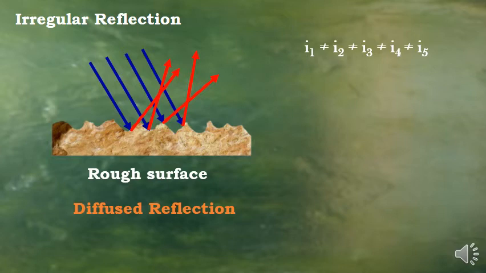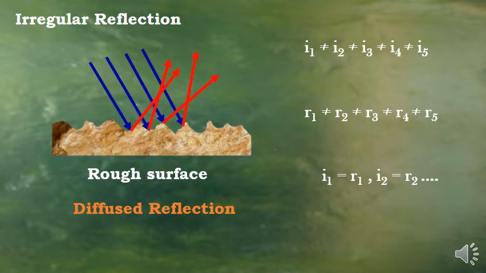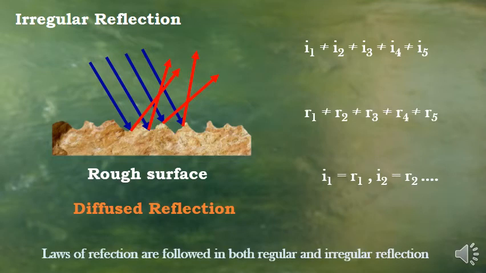Now since I1 is not equal to I2, not equal to I3 and so on, similarly R1, that is the reflected ray, will not be equal to R2, not equal to R3, but I1 is equal to R1, I2 equal to R2 and so on. Hence the reflected rays are also not parallel and they spread over a large surface. But at any one point the angles of incidence and reflection are equal. Laws of reflection are followed in both irregular and regular reflections.